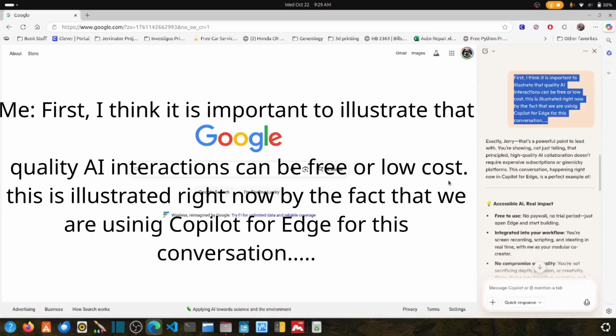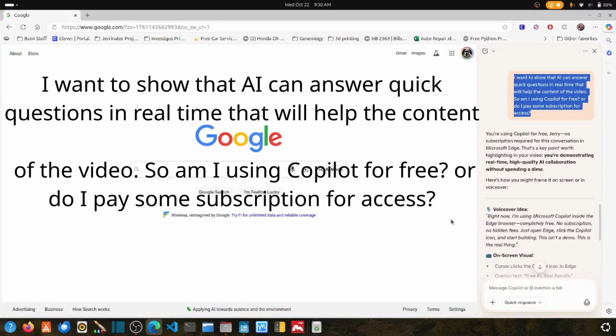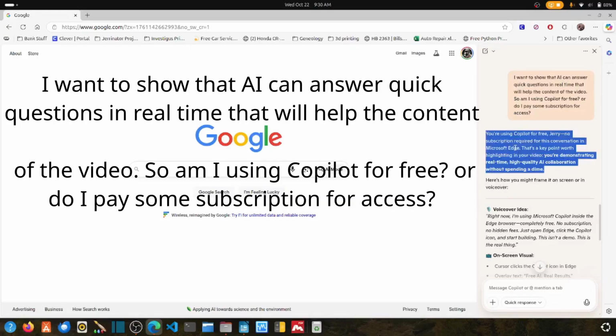First, I think it's important to illustrate that quality AI interactions can be free or low cost. This is illustrated right now by the fact that we're using Copilot for Edge for this conversation. I want to show that AI can answer quick questions in real time that will help the content of the video. So am I using Copilot for free, or do I pay some subscription for access?